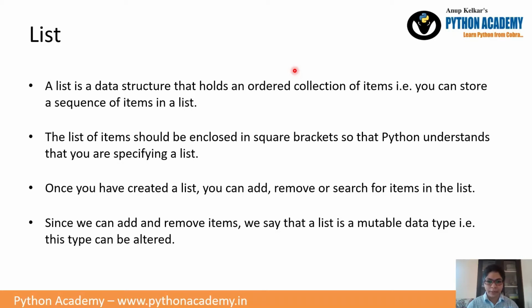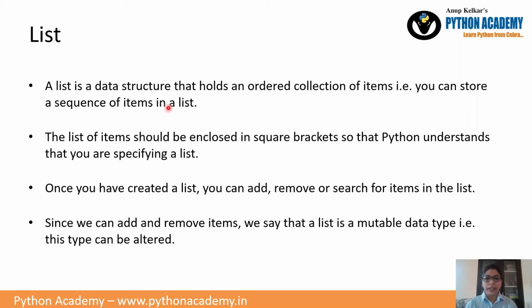In the Python programming language, we have five main data structures, that is list, string, tuple, set and dictionary. So let's first talk about list. A list is a data structure that holds an ordered collection of items, that is, you can store a sequence of items in a list.